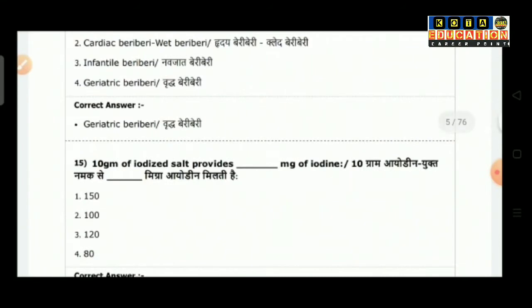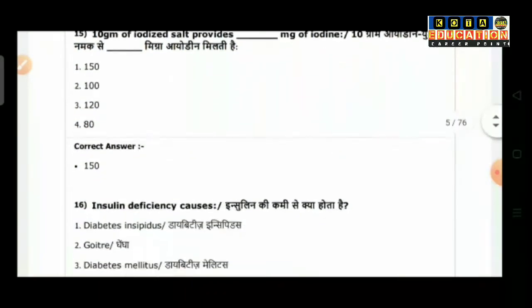Question number 15 is 10 mg of iodized salt provides dash mg of iodine. Option 1 is 150, option 2 is 200, option 3 is 120 and option 4 is 80. So the correct answer is 150.